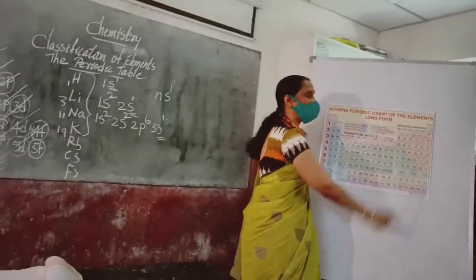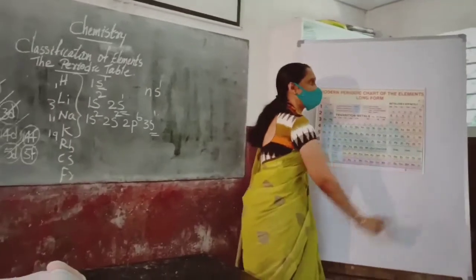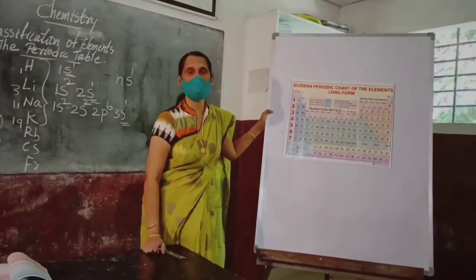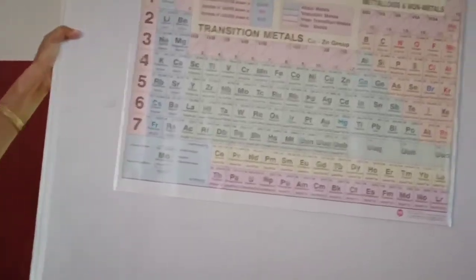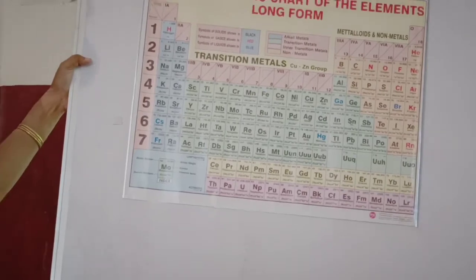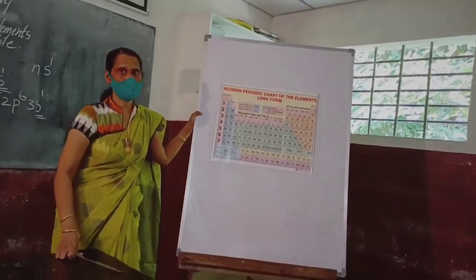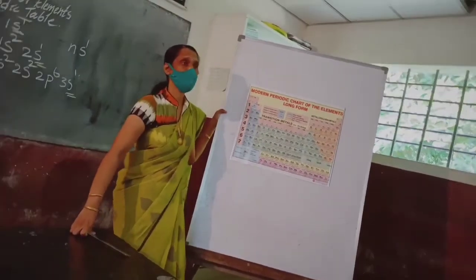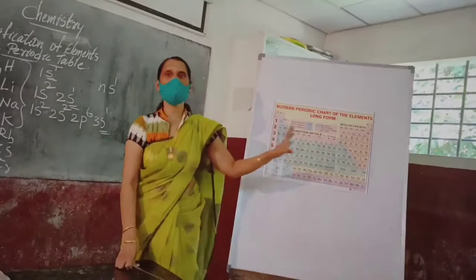And finally, inert gases: helium, neon, argon, krypton, xenon, radon. We call them inert gases because they are highly stable. They don't want to participate in chemical reactions with other elements because the octet is complete. So it will have the configuration ns2 np6. So this is the pattern it is following.